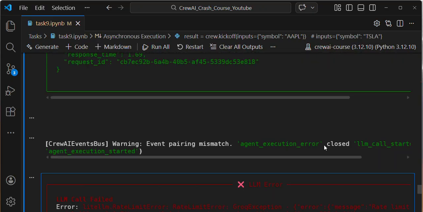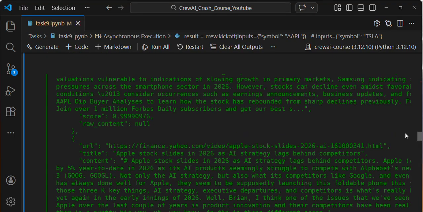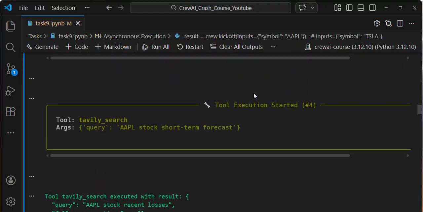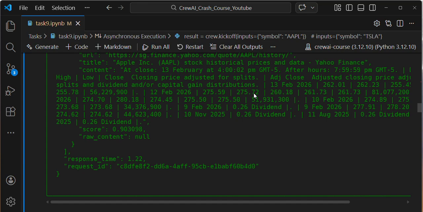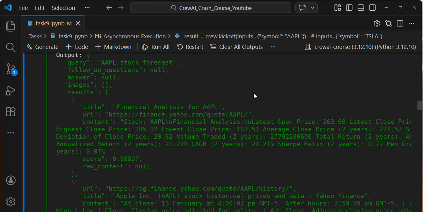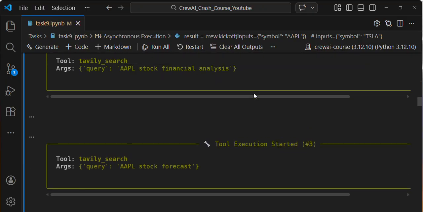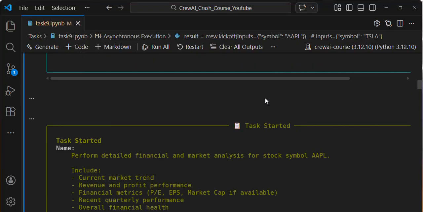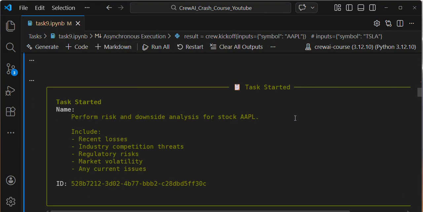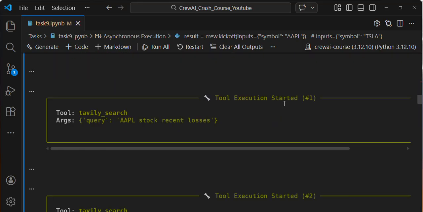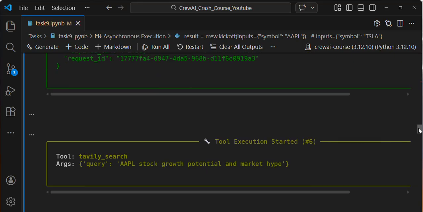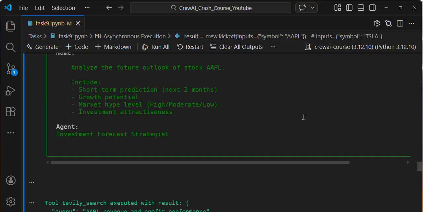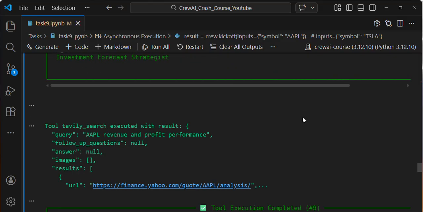In this code, I previously used it for context in the CrewAI output flow, so you have already tested this code. If you haven't watched that video on CrewAI output flow, I highly suggest you watch it, because I'm using the same code here. For understanding, you need to understand these three things: the tasks started to execute concurrently, not sequentially. You will see the output, but here I am facing a rate limit error. In your case it will be executed successfully, guys. I hope you understand this concept.